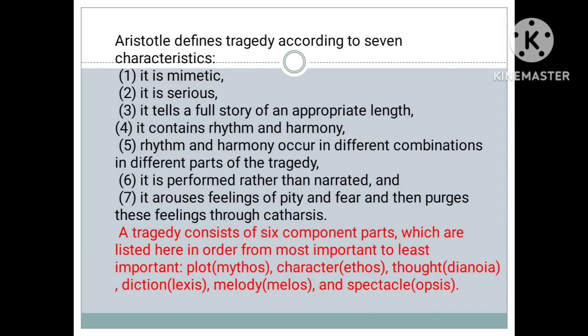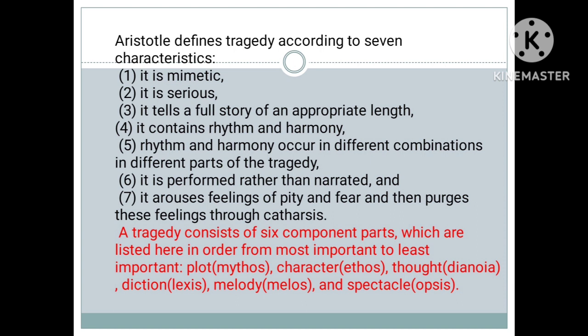Then Aristotle defines tragedy according to 7 characteristics: that it is mimetic, it is serious, it tells a full story of an appropriate length, then it contains rhythm and harmony, and rhythm and harmony occur in different combinations. Then it is performed rather than narrated. Then it arouses the feelings of pity and fear, and then purges these feelings through catharsis.